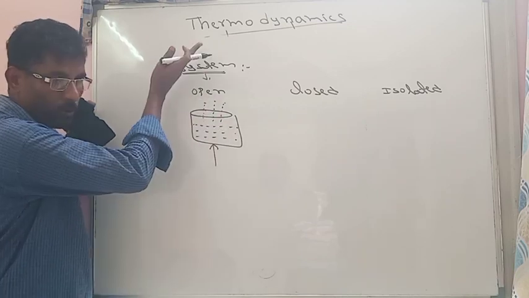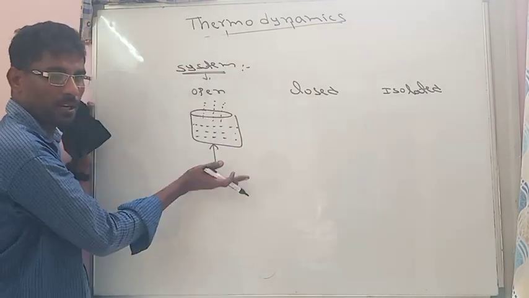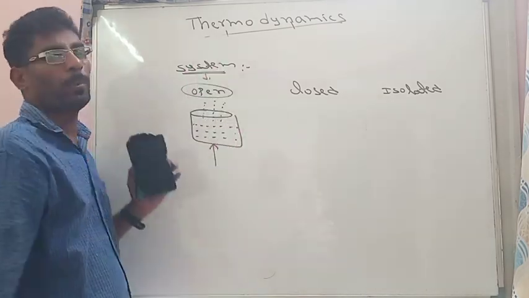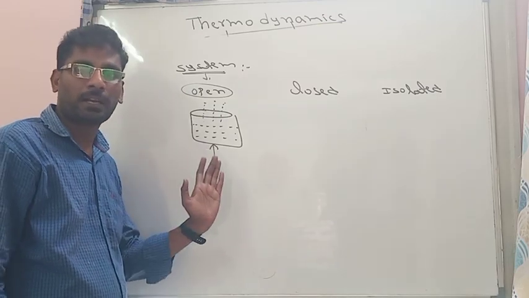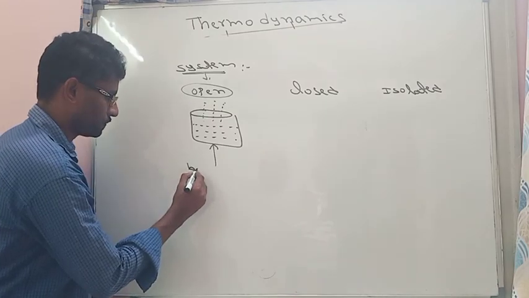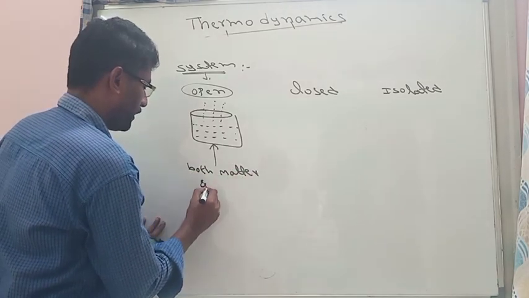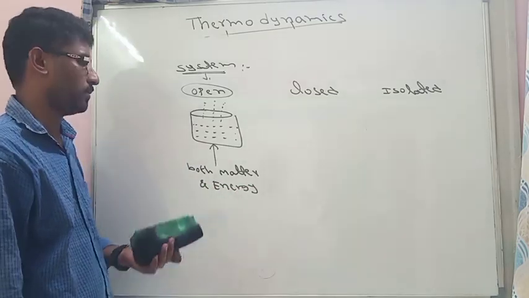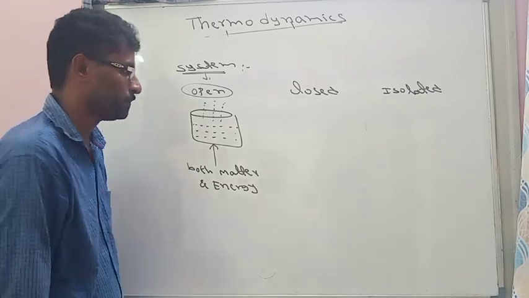Matter means some mass is going. So when both matter and energy are transferred, that system is called an open system. In an open system, both matter and energy exchange will take place.